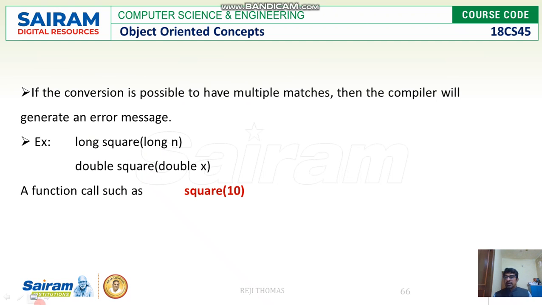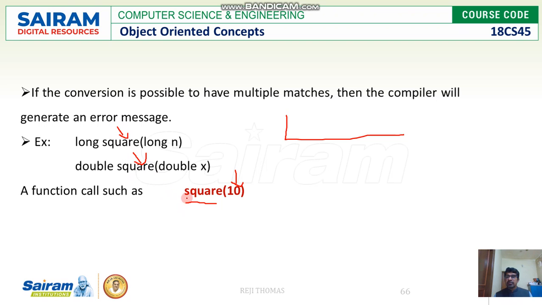Look at the scenario where we have a function called square, which takes an integer value. Now what we learned is that integer can be converted into long integer or double. This conversion takes place automatically. So your compiler is not finding a right match for this function. There is no function definition which takes an integer value.